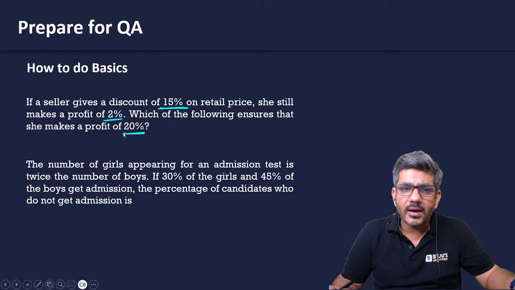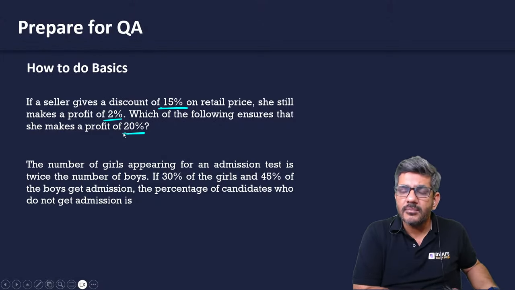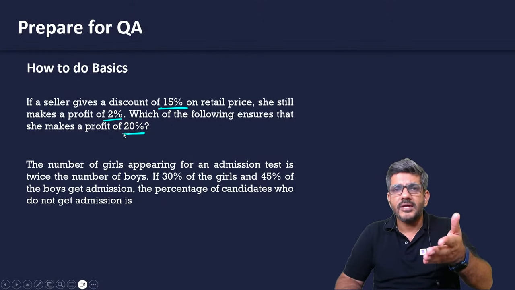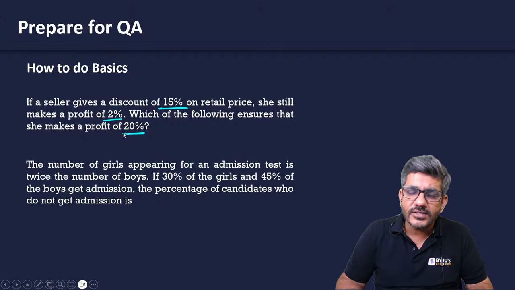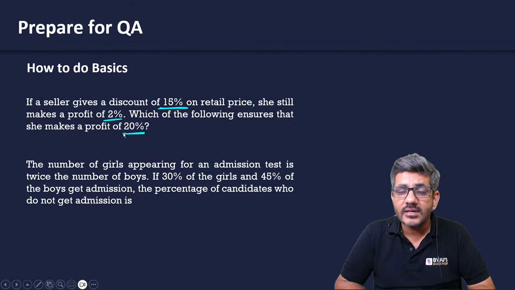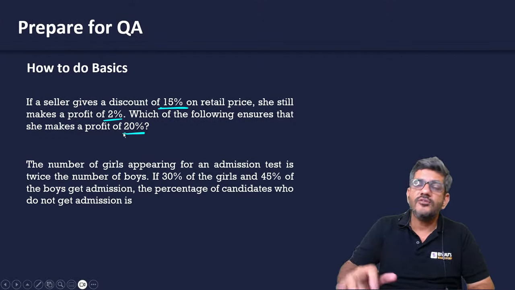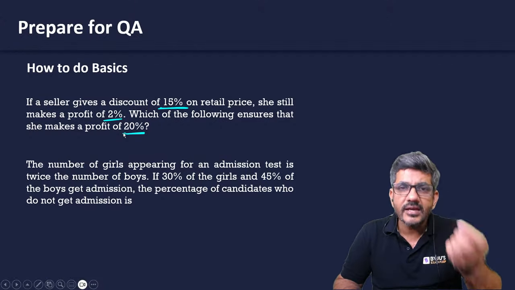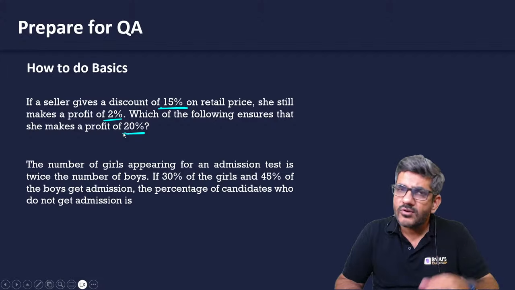Retail price for 100 मान लो, so 15% का discount दे दो, it will become 85. This 85 is 2% more than the cost price. So 85 divided by 1.02 करने से आपको उसका cost price मिल जाएगा. Then he says which of the following ensures that she makes a profit of 20%. अगर 20% का profit चाहिए तो you need to multiply it by 1.2, and that way you will get these answers real fast. बहुत आराम से आपको आंसर मिल जाएगा.